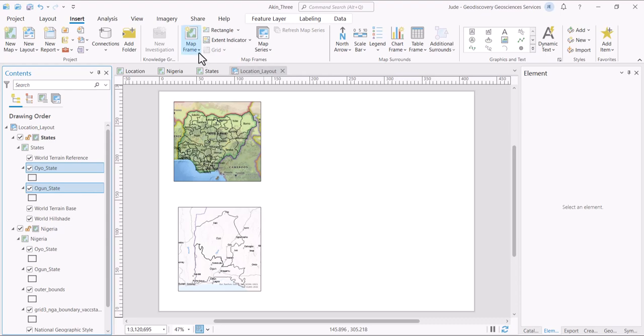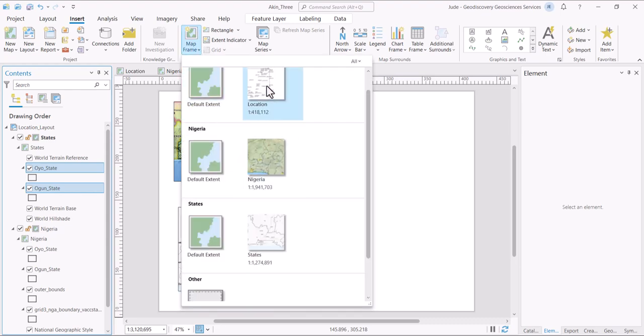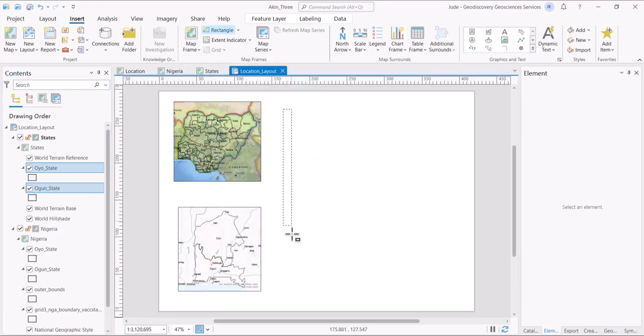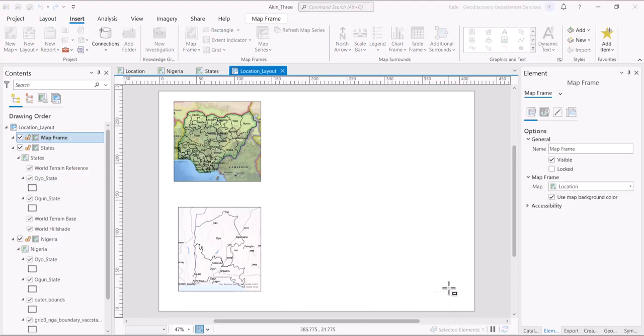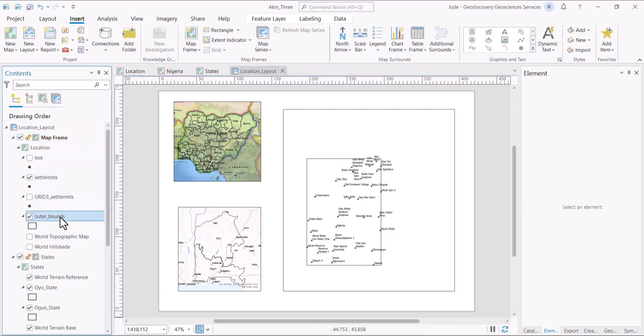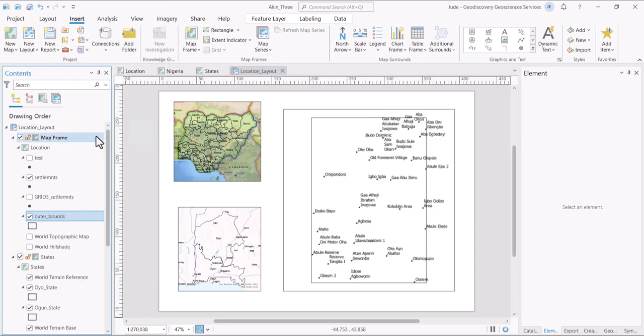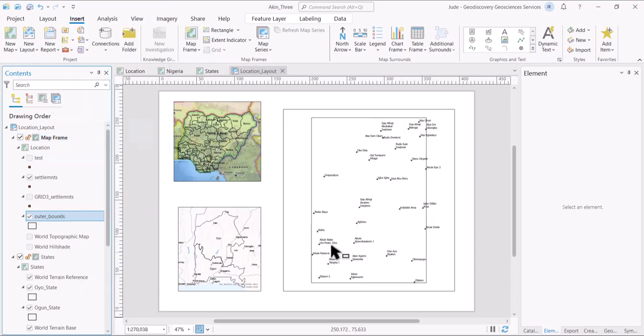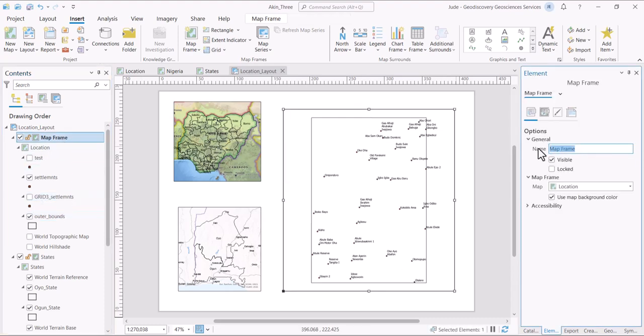The third map frame that we're going to create is that of the location. We create that of the location here. Okay, I think this does it. And again, we have to zoom to layer. Once this particular map frame is selected, let me just quickly name this.